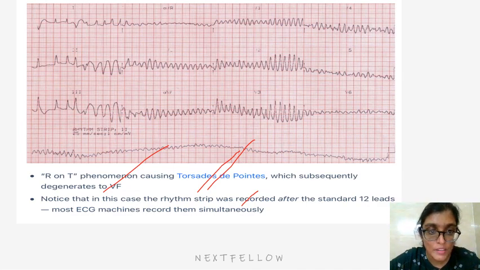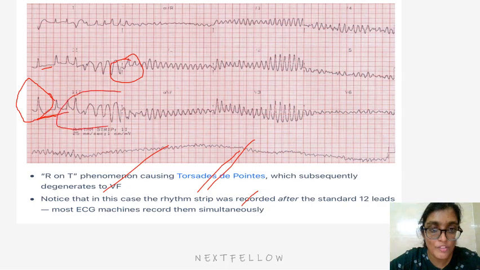Here, there is one normal sinus rhythm, then there is a pause, and there is a broad QRS sinus rhythm, and then there are multiple VPCs. After that, the torsades de pointes starts. This is the start point. This is the normal QRS complex. This is the pause. This is the polymorphic VPCs. And after this, there is the start of torsades de pointes.